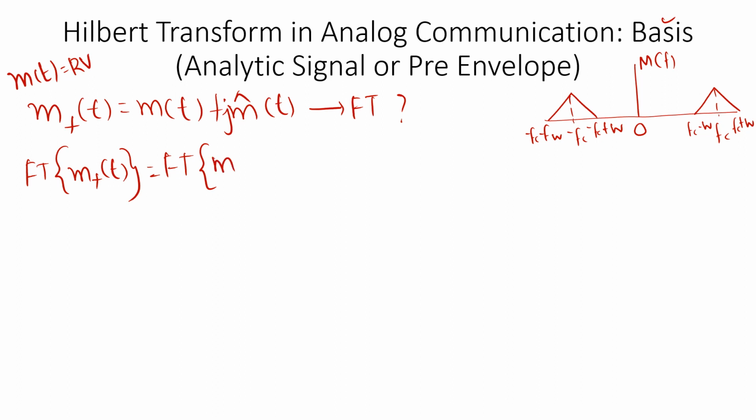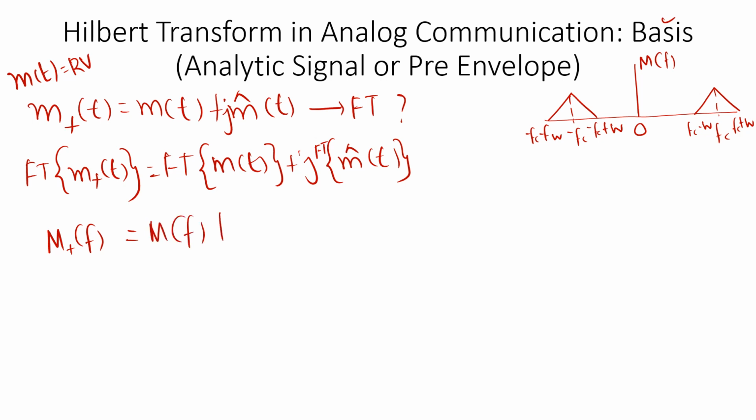So the Fourier transform of m of t plus j times the Fourier transform of m cap of t. If I represent the Fourier transform of m plus of t as m plus of f, this is equal to the Fourier transform of m of t, m of f, plus j times the Fourier transform of m cap of t, m cap of f.